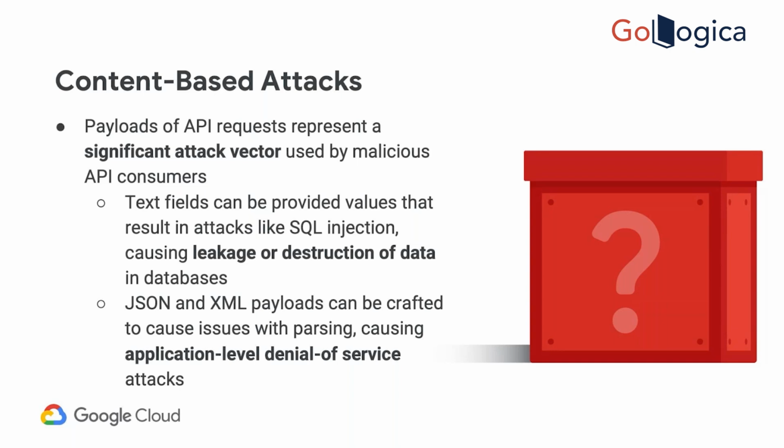Then the other is they can try to manipulate the structure of the JSON and XML payload. What does that mean? If in the JSON you are expecting only 5 fields, for example, they might send you 50 fields, a lot of garbage fields which you are not even expecting. Or they can change the type of data. So you might be expecting a boolean, they might send you a string. You are expecting a string, they will send you an array.